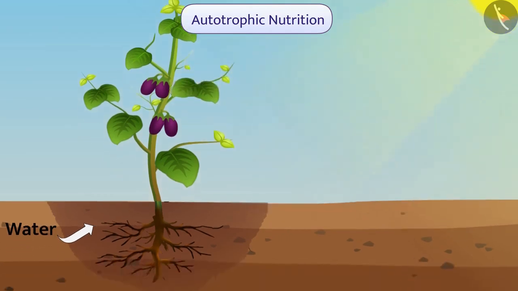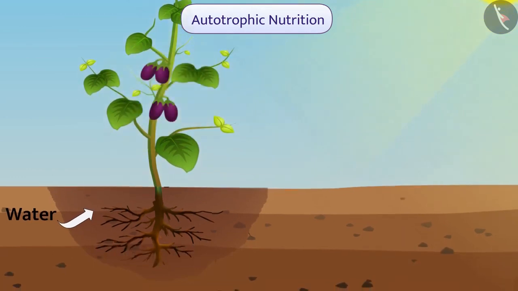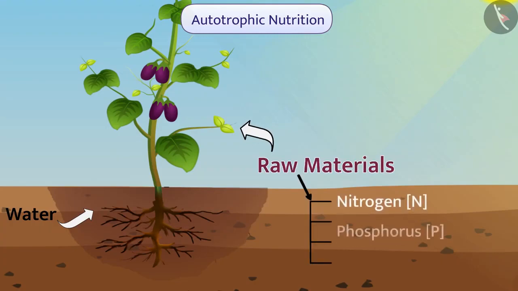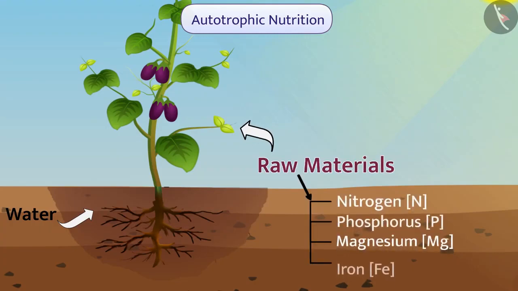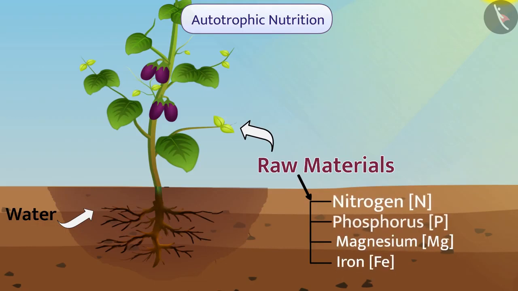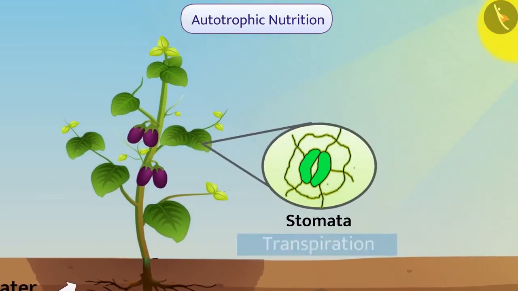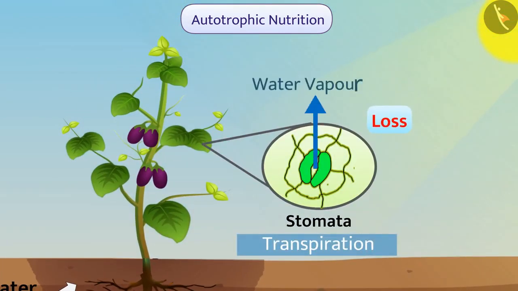Along with energy, autotrophic organisms also need some other raw materials to maintain their body, such as nitrogen, phosphorus, magnesium, iron, and other substances which are obtained from the soil. The pores of stomata cause a significant loss of water in the form of water vapor.